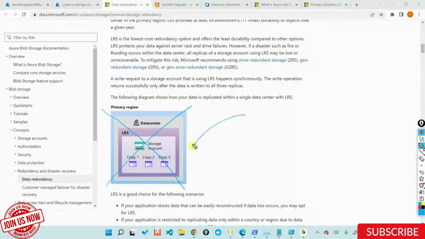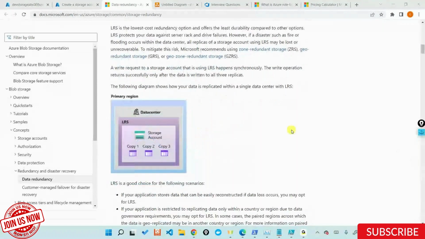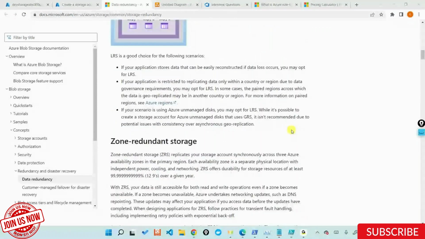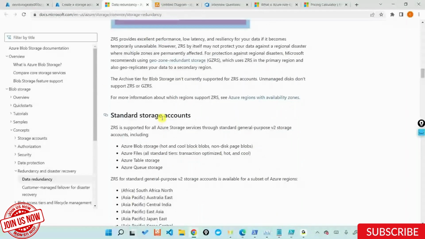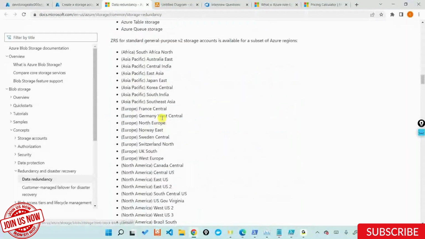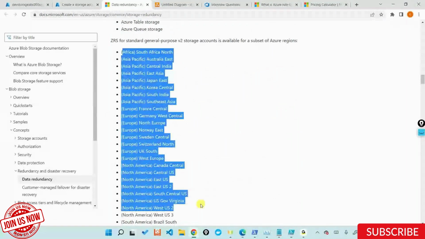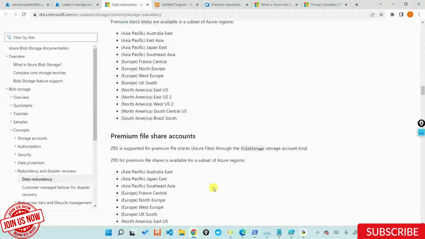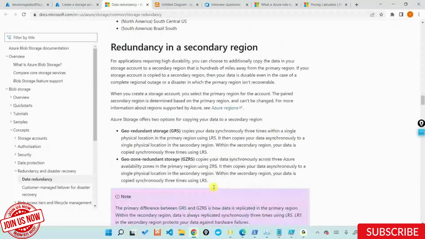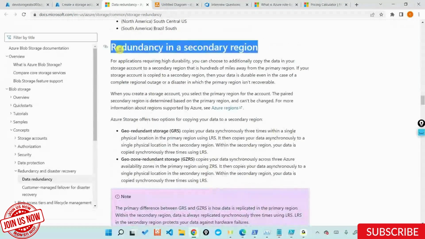Your application can simply not read this particular data. The data is not going to be available out here, for which Azure tells you to please go to something like ZRS or GRS. And Azure also tells you in this documentation what are the regions that actually support ZRS, what do not support ZRS, and all these things out here. And it also talks about redundancy in the secondary region, on how you make sure that the data is available in the secondary region out here.